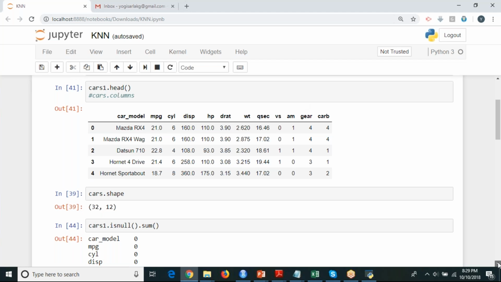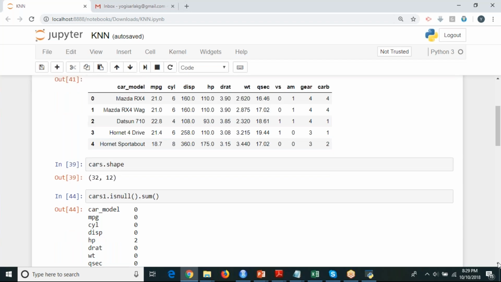Only the new function that I've used is isnull dot sum. Go down.